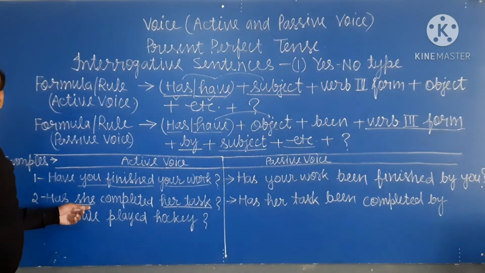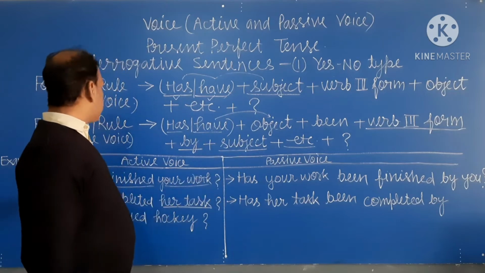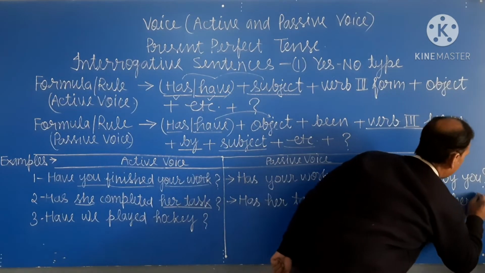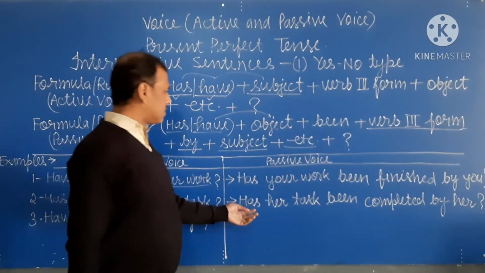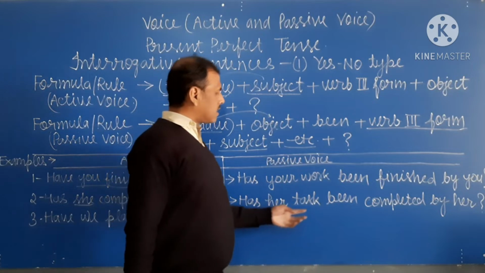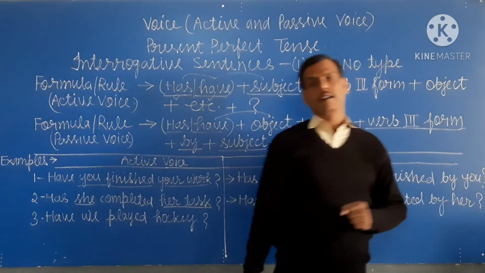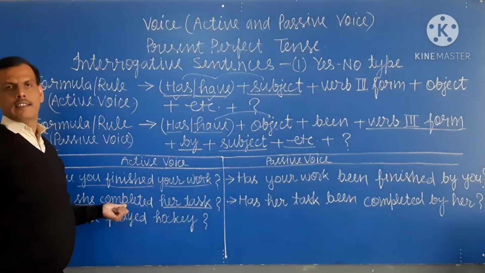Here she is the subject and the objective form of she is her. And at last question mark. And passive voice is, has her task been completed by her? It is the passive voice of the second sentence.